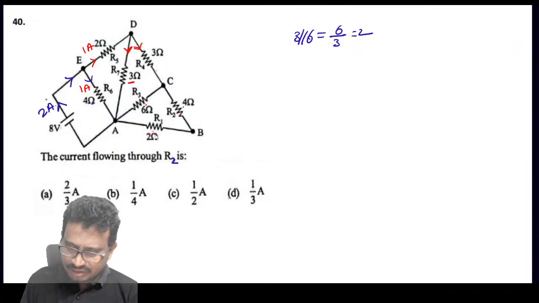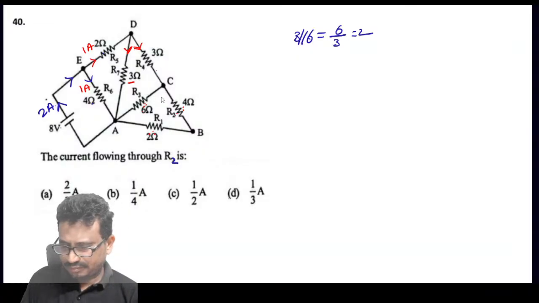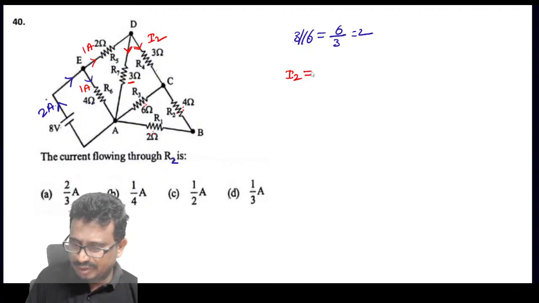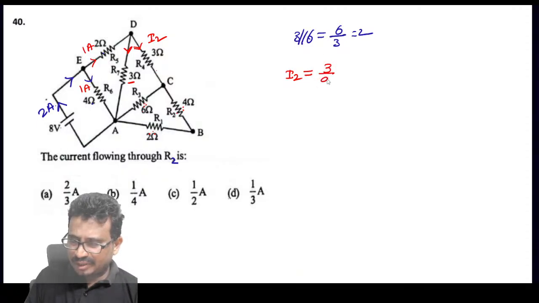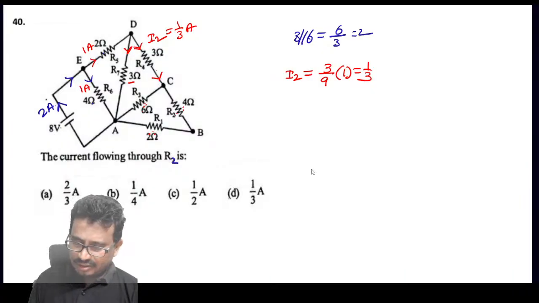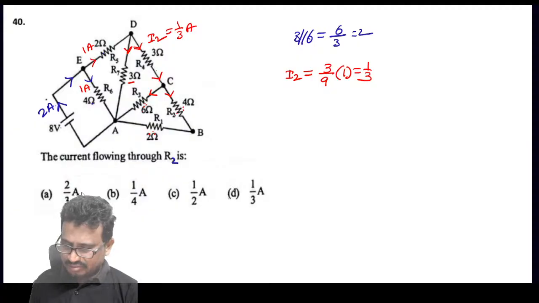This resistance is 3. And in this branch, how much is the resistance here? Okay, check this thing here. 6 and 3. 3 and 3, 6. Okay, in this branch, if I call this I2, this I2 equals 3 by 9 into how much now? 1. So which will be equal to 1 by 3. So this current is 1 by 3 amperes. Then here 6, and this 6 will be divided equally, that is 1 by 6.